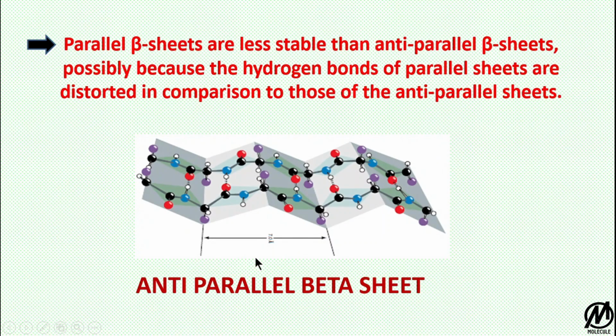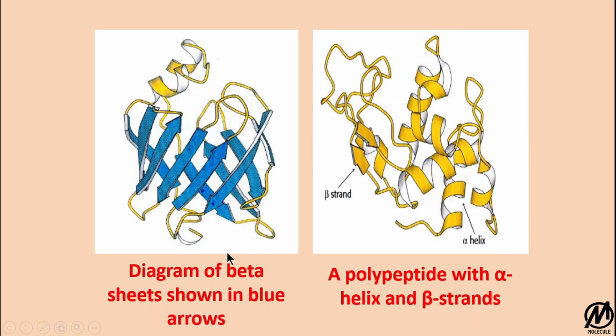This diagram shows a polypeptide chain which is rich in beta sheets. The blue arrows show the beta sheets, and the ribbon-like structure shows the alpha helix, with beta turns or other turns shown in yellow. This is the polypeptide which is shown, and the arrow-like structure is the beta strand as denoted in the figure, and the ribbon-like structures are the alpha helix, which has also been shown in the figure.